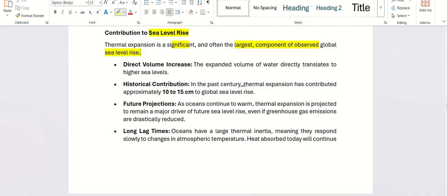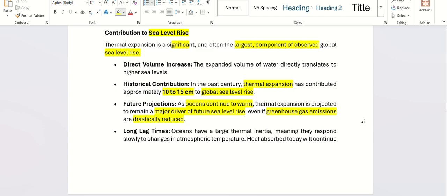Historically, thermal expansion has contributed approximately 10 to 15 centimeters to global sea level rise. Even if greenhouse gases are reduced, this will continue because oceans are continuing to get warmer every year, and even if you stop all your cars and vehicles, it will still increase the sea level.